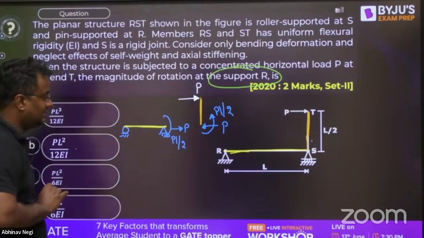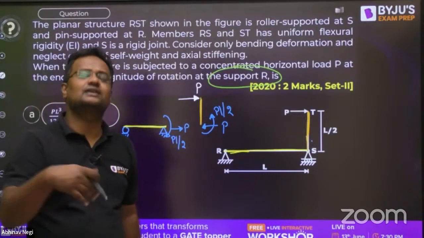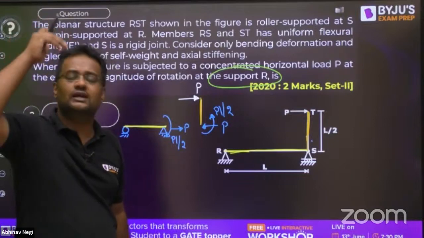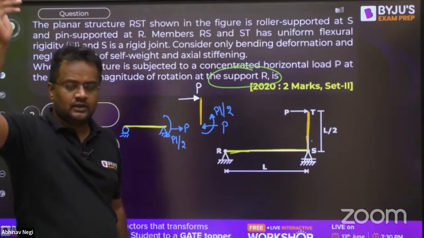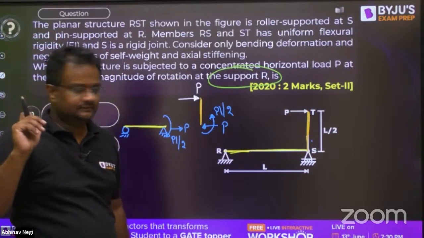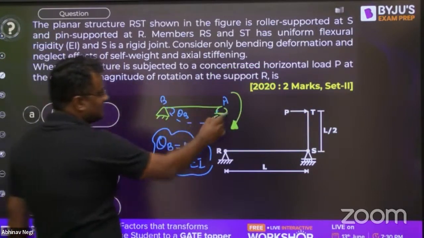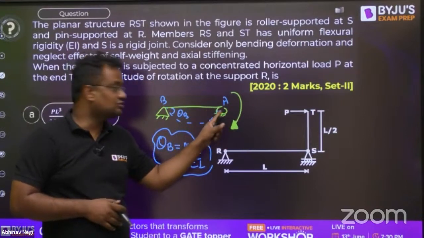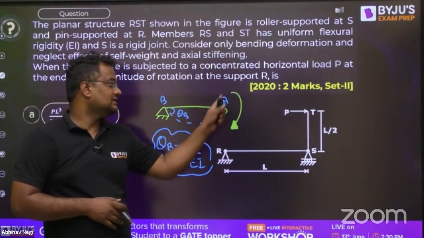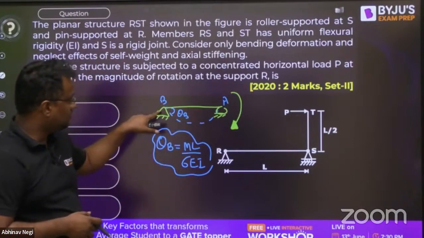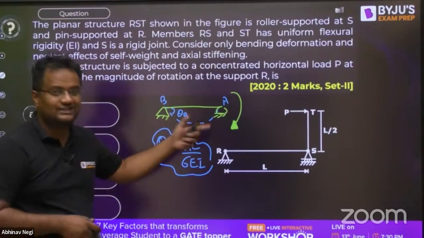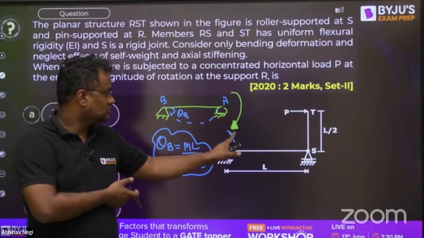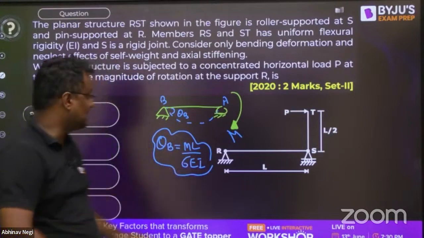Now, simply supported has a standard result that you can derive from various things, area moment, you can derive from conjugate beam, you can derive from double integration or strain energy method. That thing is that if a moment is applied, see, simply supported, here the moment is not coming, but this is some external moment, this is not reaction. This external moment is coming, then theta on the opposite side is ML by 6EI. This you can derive from strain energy method also in just 2 steps. So if M is coming, so here in the opposite end, the theta is ML by 6EI.